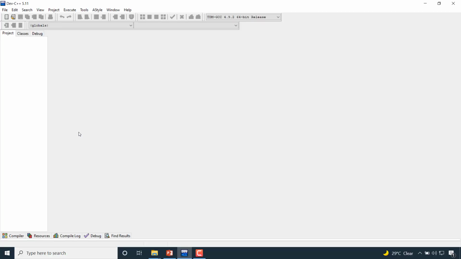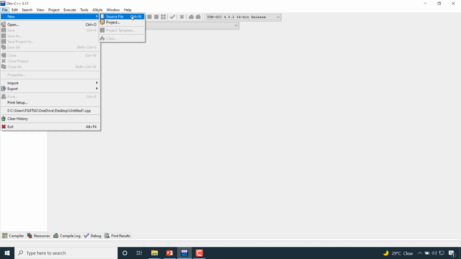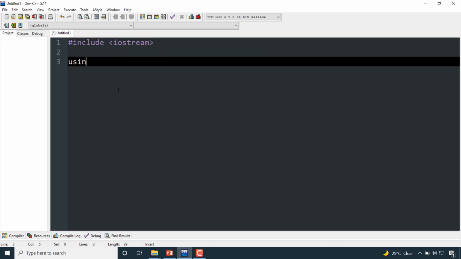Now we are going to do practicals for variable identifiers, and we must know which error comes if we enter wrong variable names. First, I am writing a basic code for C++.